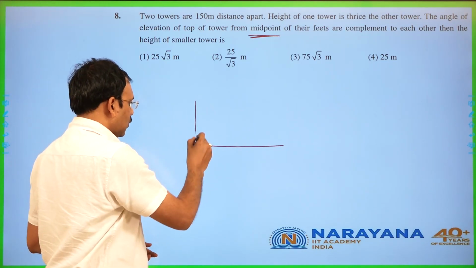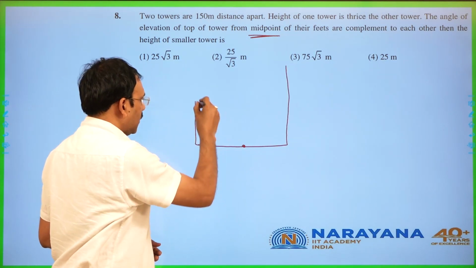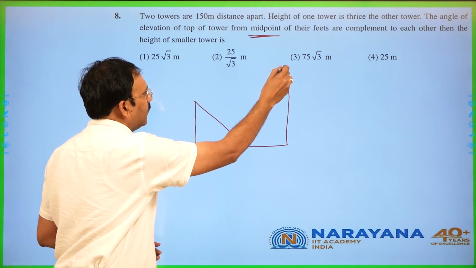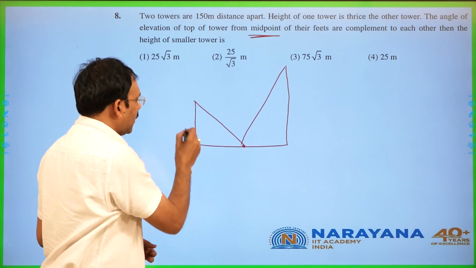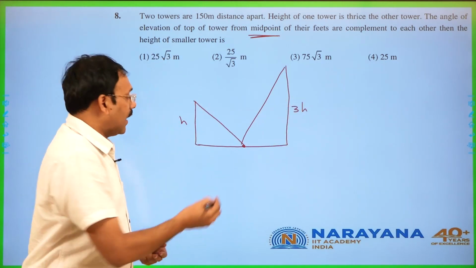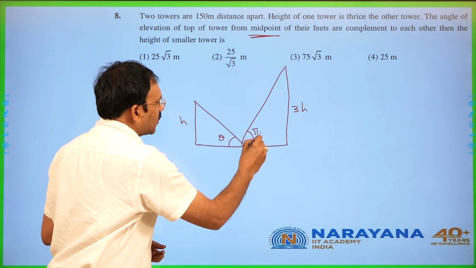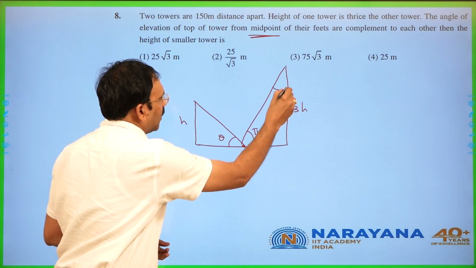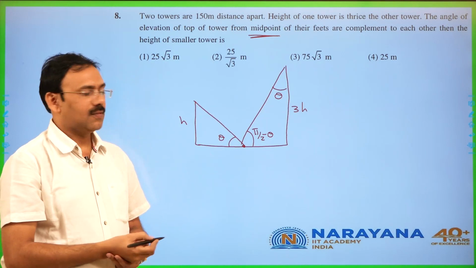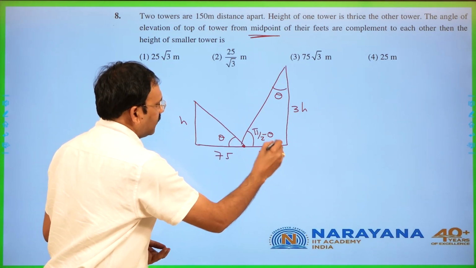You see, there are two towers like this. From the midpoint, he is observing the angles of elevation. And given if this height is h, this is going to be 3h. And if this angle of elevation is theta, then the other is its complement, pi by 2 minus theta, and hence it is theta. And 150, this is the midpoint, so 75.